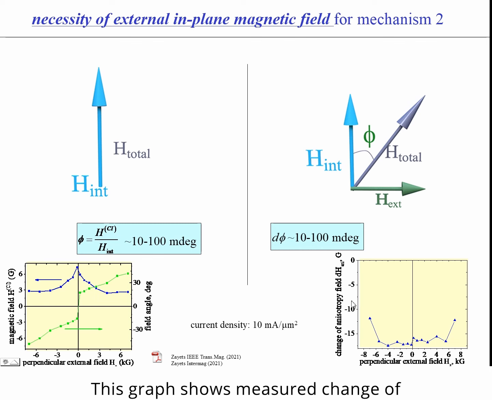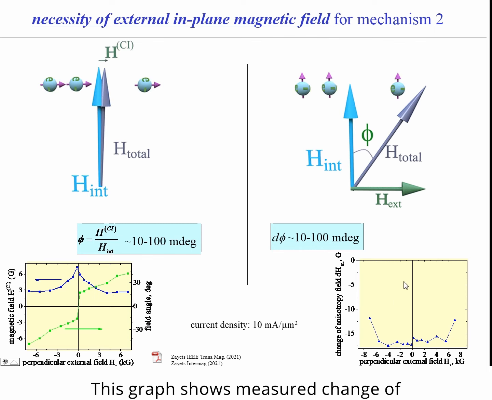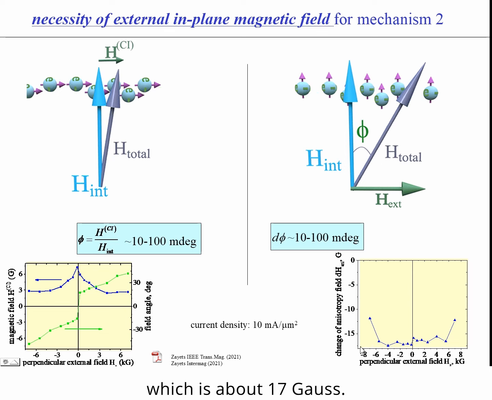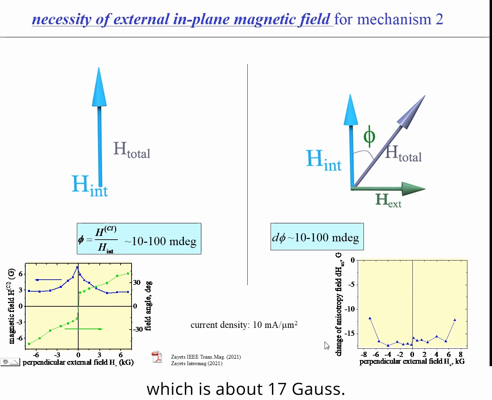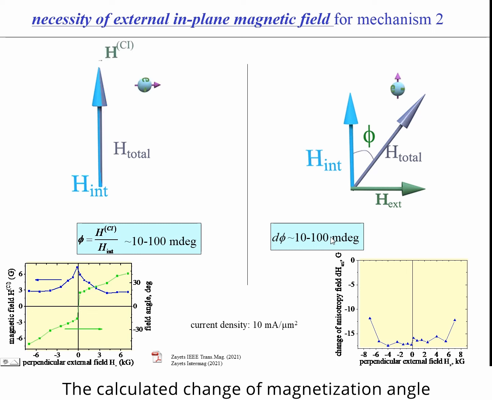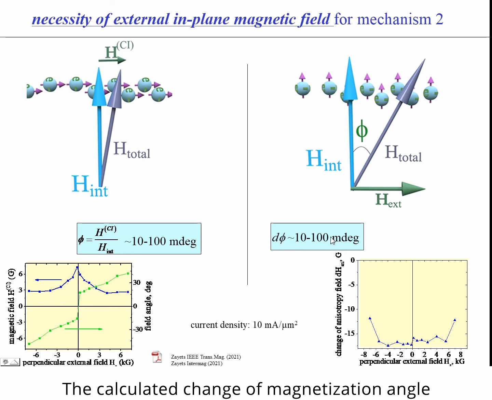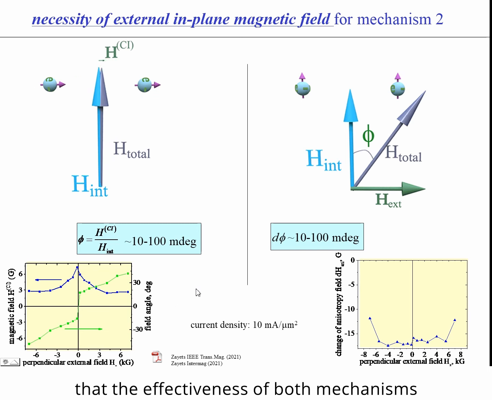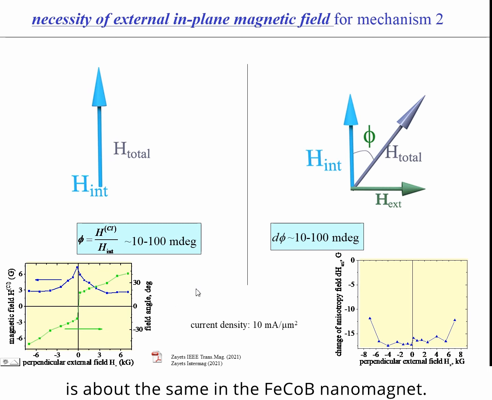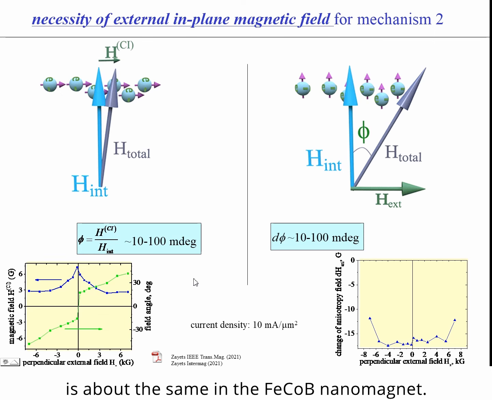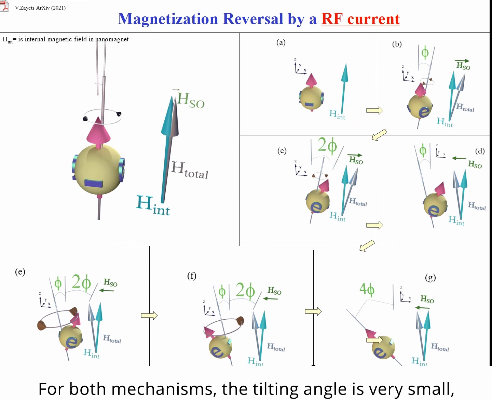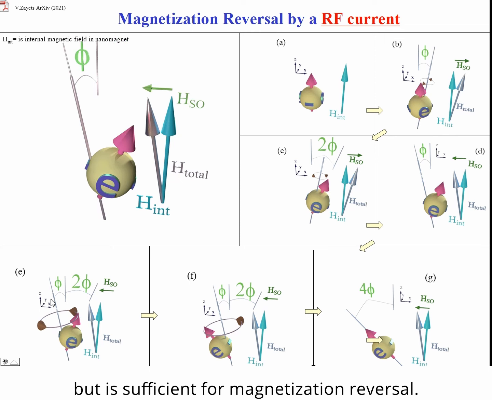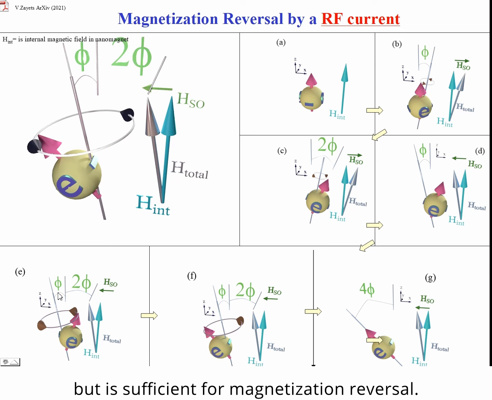This graph shows measured change of anisotropy field at the same current, which is about 17 Gauss. The calculated change of magnetization angle is the same for both mechanisms, meaning that the effectiveness of both mechanisms is about the same in an iron cobalt nanomagnet. For both mechanisms, the tilting angle is very small, but is sufficient for parametric magnetization reversal.